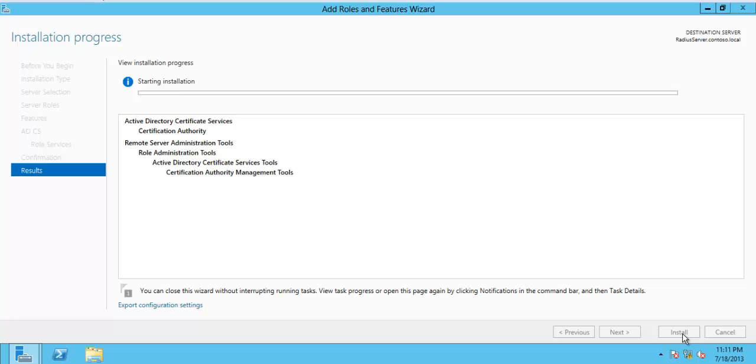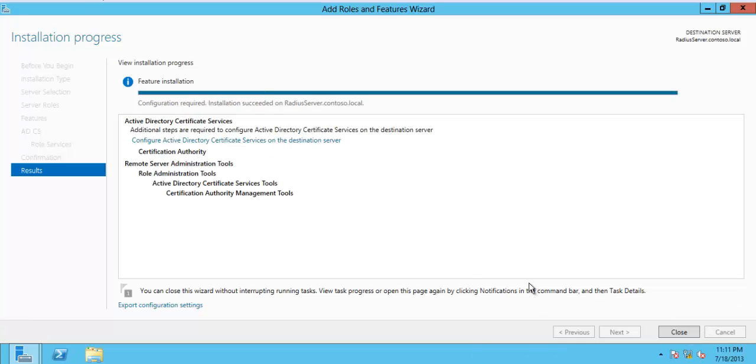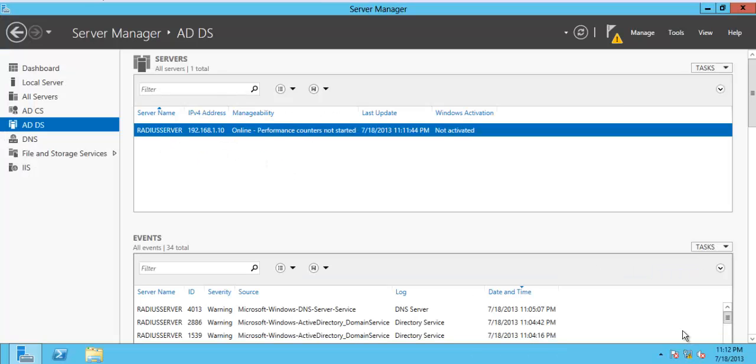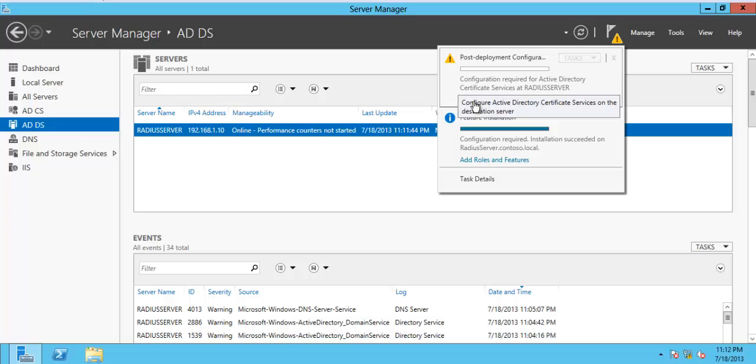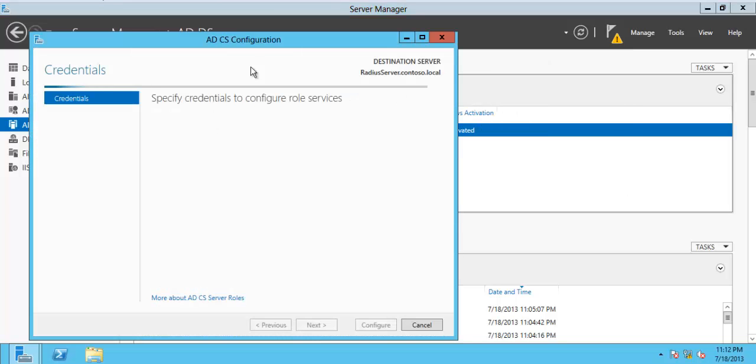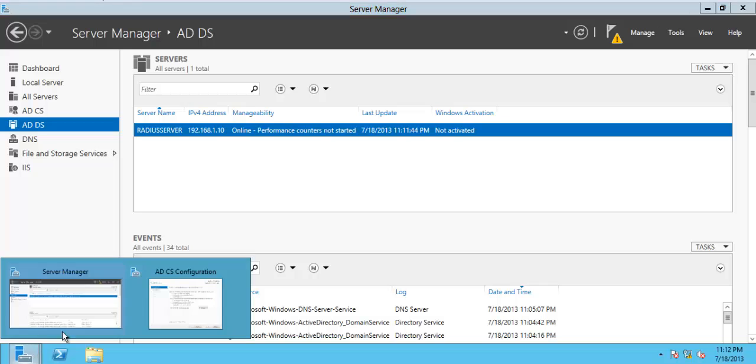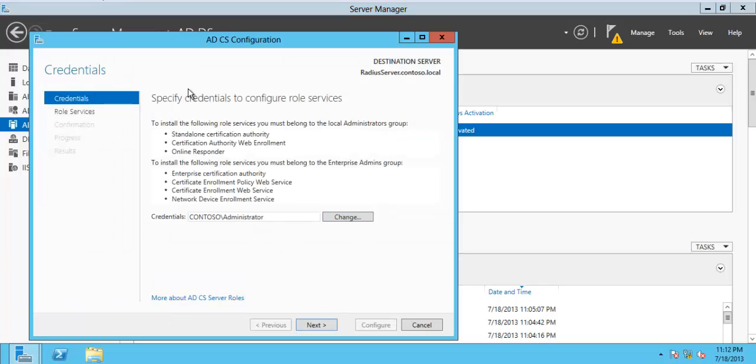After that we will install the Network Policy Service in the server. While this is going on, I'll pause my video and we'll be back. So we are back. Installation has finished, so close this. You can see a notification to configure Active Directory Certificate Service. The default administrator credentials would be okay.